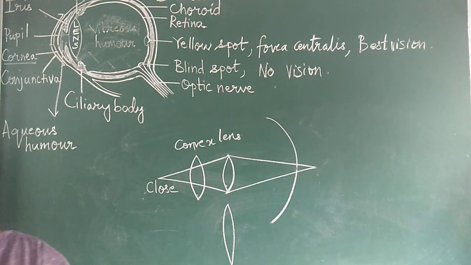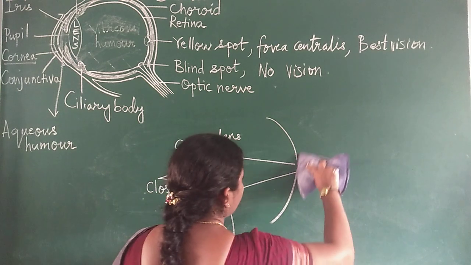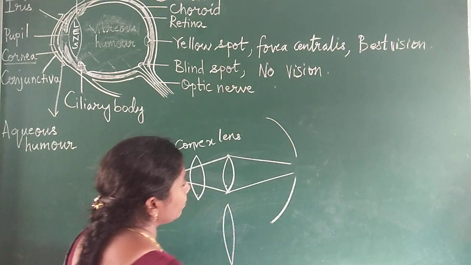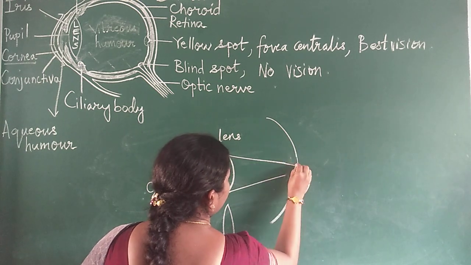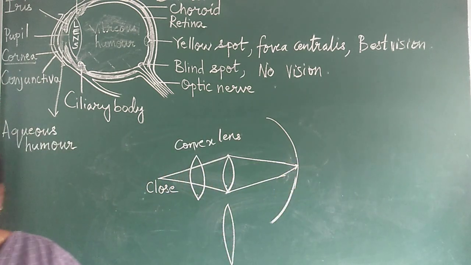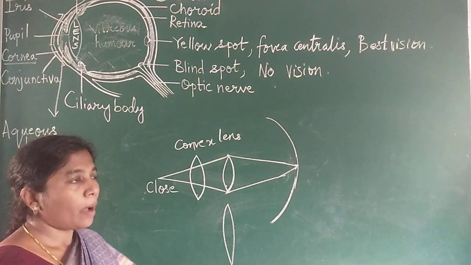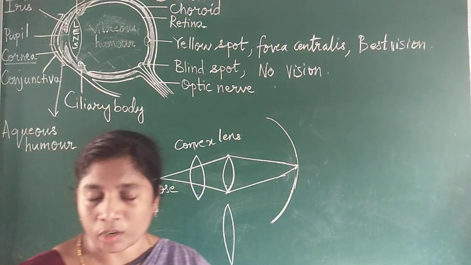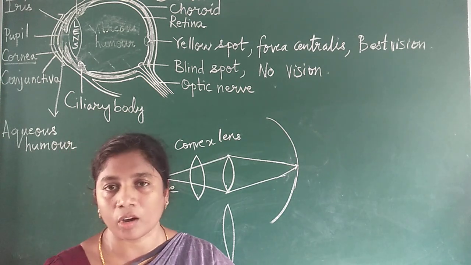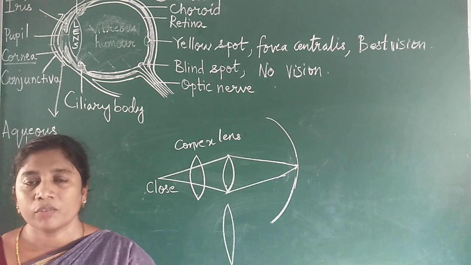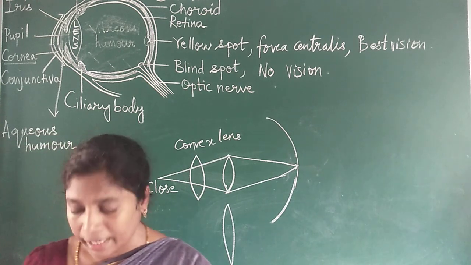When you use a convex lens, immediately the image exactly falls on the retina like this. Then it is corrected. That is called long-sightedness, and myopia is short-sightedness, and hyperopia or hypermetropia is long-sightedness.